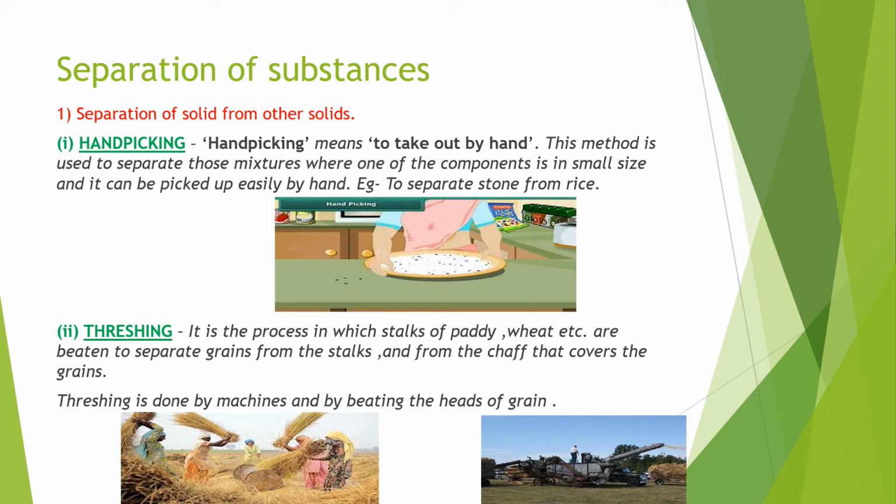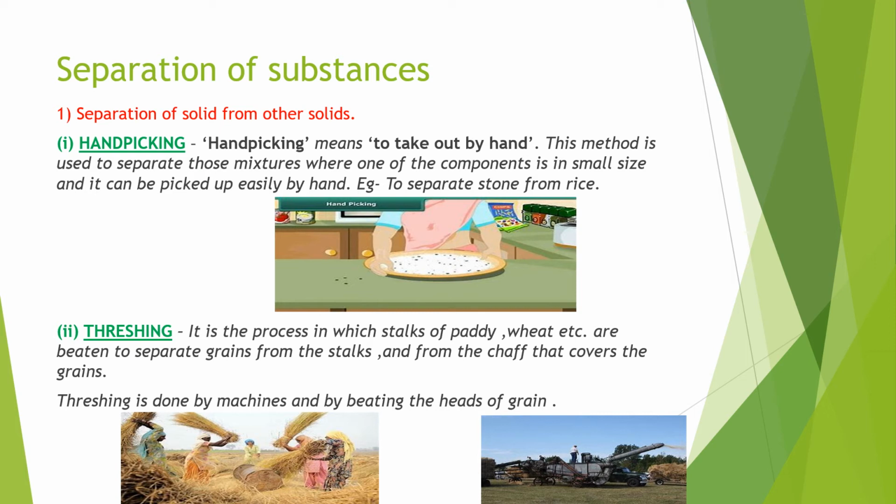Next, second is threshing. It is the process in which stalks of paddy, wheat, etc. are beaten to separate grains from the stalk and from the chaff that covers the grain. Yes, threshing is done. Here you can see the picture. The process of threshing is being shown.